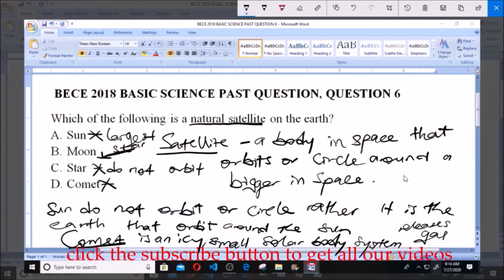The moon is regarded as the satellite of the Earth because it orbits around the Earth. It moves around the Earth. So our answer to this question is moon, which is B.